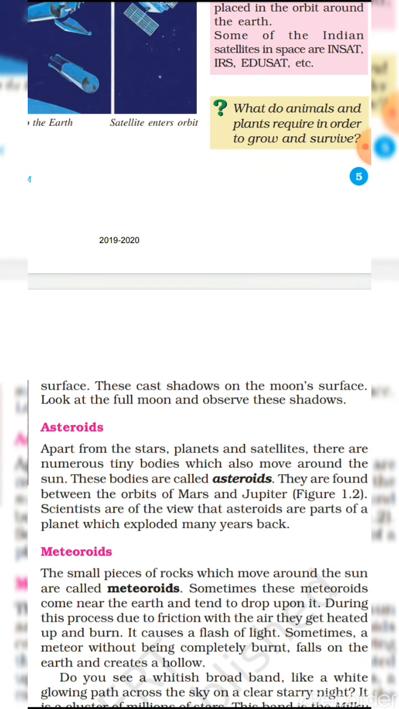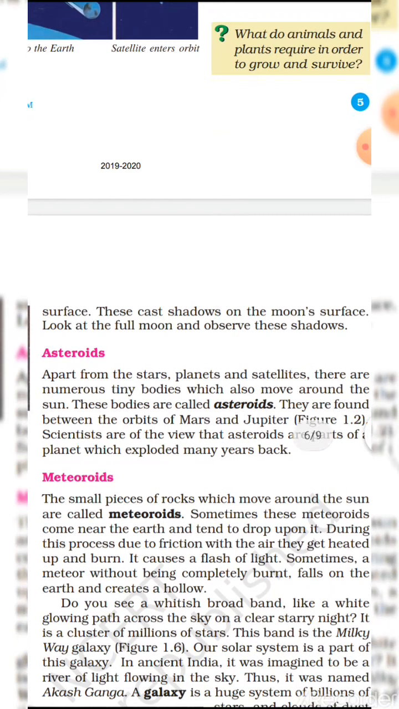Now the next point is meteoroids. The small pieces of rock which move around the Sun are called meteoroids. Sometimes these meteoroids come nearer to the Earth and tend to drop upon it. During this process, due to friction with the air, they get heated up and burn.